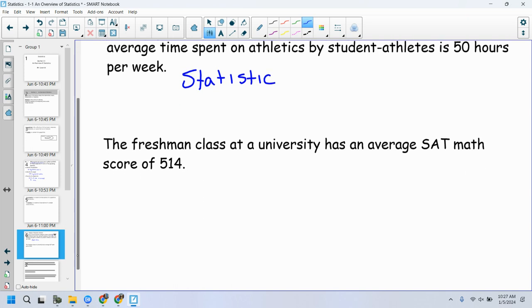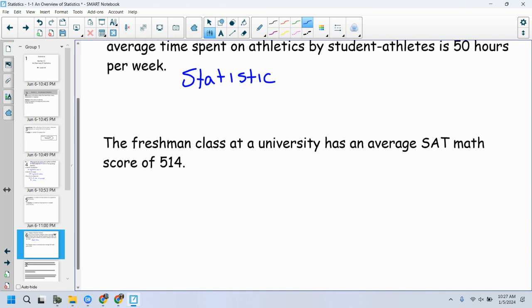Now, the freshman class at a university has an average SAT math score of 514. Parameter or statistic? Parameter. We're not given a lot of information here, but I believe they are saying that the population they are looking at is the freshman class. By the wording of this, it's the freshman class at that particular university. So we would call that a parameter.